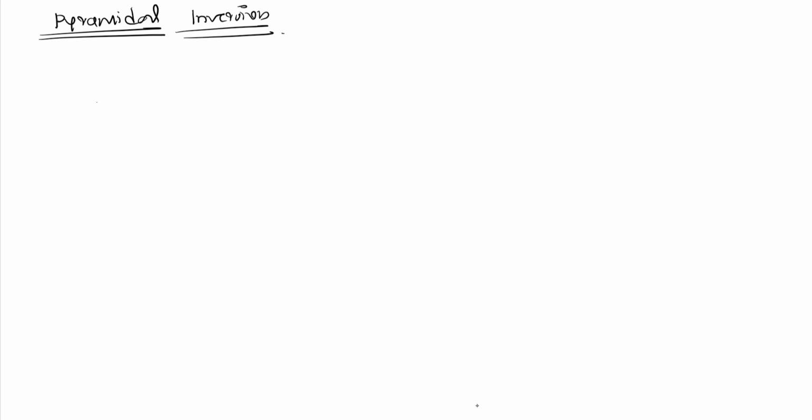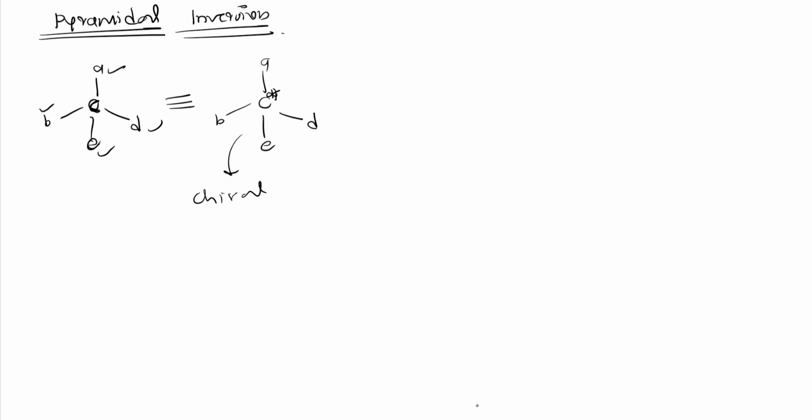So to this carbon, four different atoms A, B, D and E are attached, then we call this carbon as chiral, and we show it by star mark. Because this is chiral. Chiral means optically active. So this carbon will be chiral, or we can call it optically active. It means it will be R or it will be S.